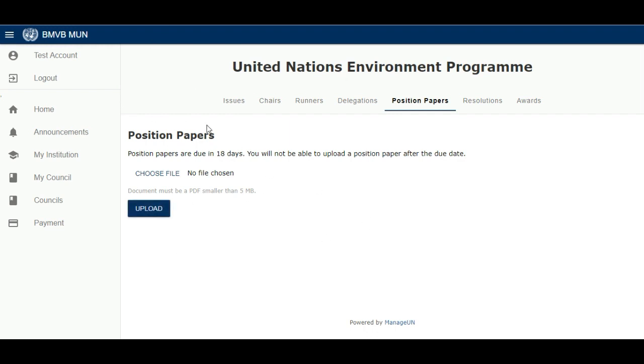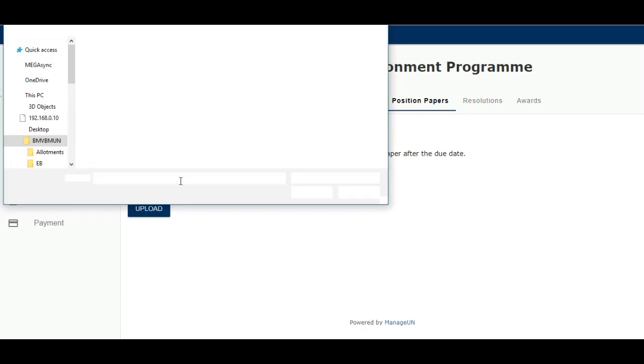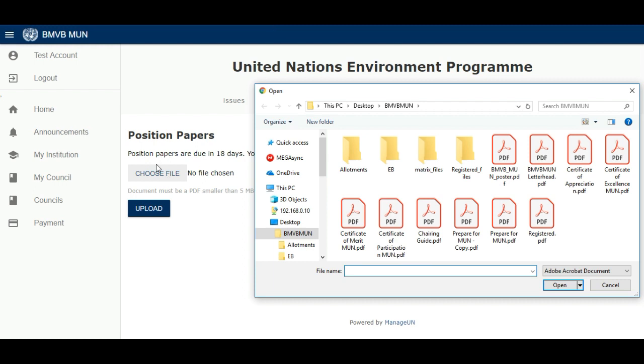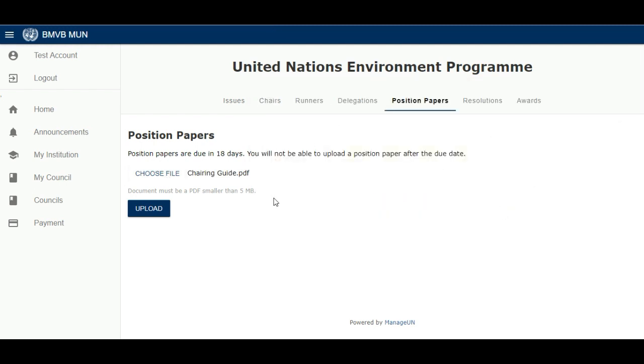We are only accepting PDF now, so if you do not know how to create a PDF from a Word document, you can tell us. After you have chosen the file, you can click on upload and it will be uploaded. Our judges will get it and they can read your position papers and decide.